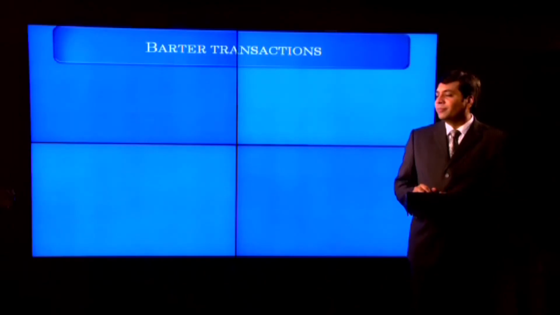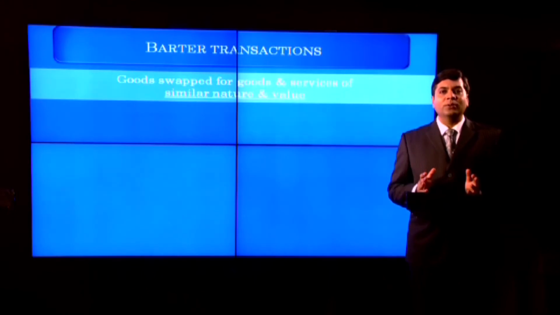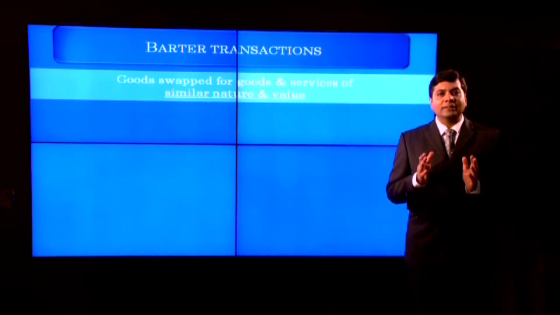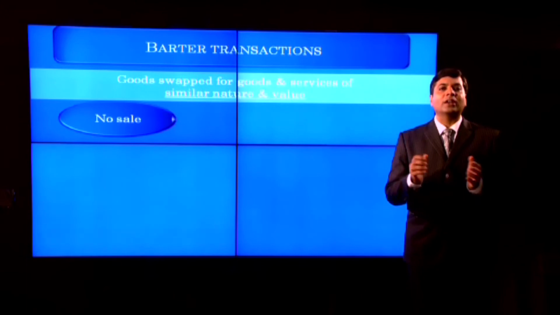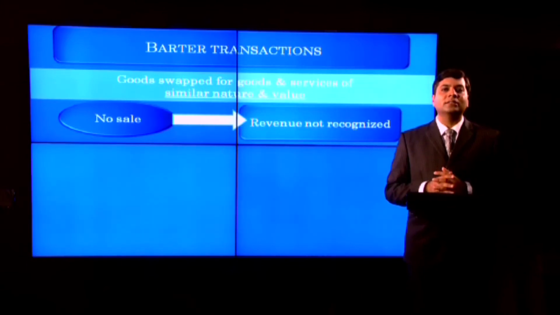Abhishek, we have seen the impact of fair value measurement on cash sales as well as on credit sales. Now, what is the impact of fair value measurement on barter transactions? Furkan, when goods are swapped for goods of similar nature and value, that is with the same goods, then as per IS 18 there is no sale and therefore revenue should not be recognized. Normally this happens in the milk and oil industry.